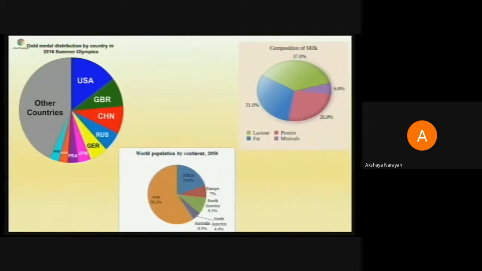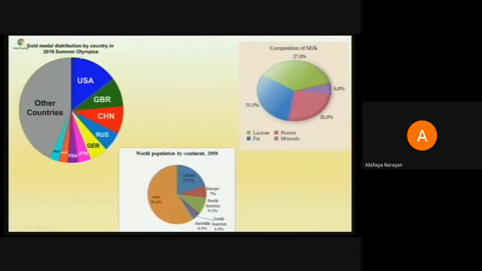So what is the first impression that you get? They are all circular in nature, and there are some portions made in the circle. You are seeing them represented as portions of circles, which means these are sectors, which you were aware of already, because this is the region lying between two radii of the given circle. The first information says it is the gold medal distribution by country in the 2016 Summer Olympics. By just a glance at this pie chart, you can clearly and quickly say that the United States is the country having the maximum share of the gold medals in the 2016 Summer Olympics.